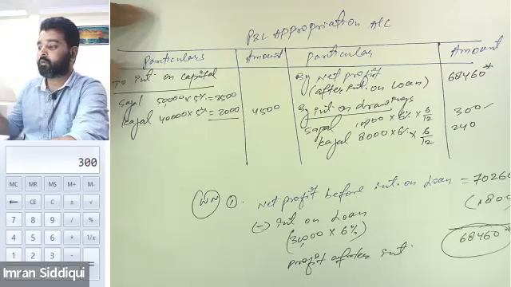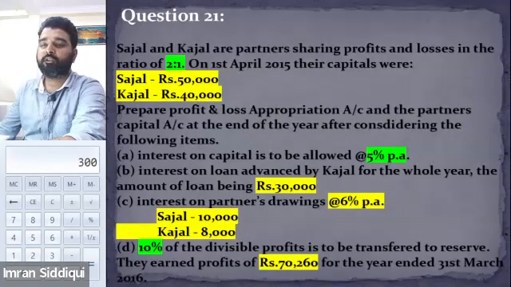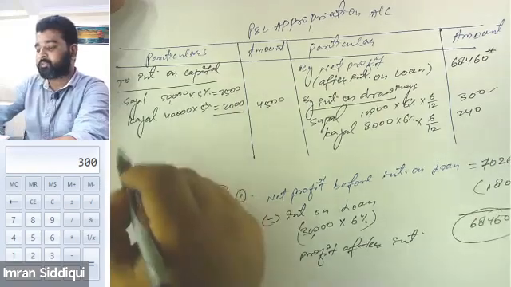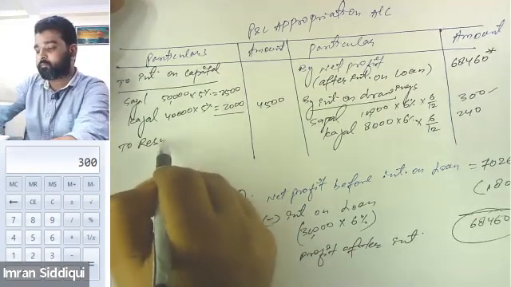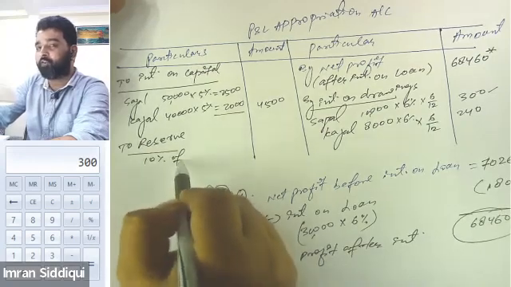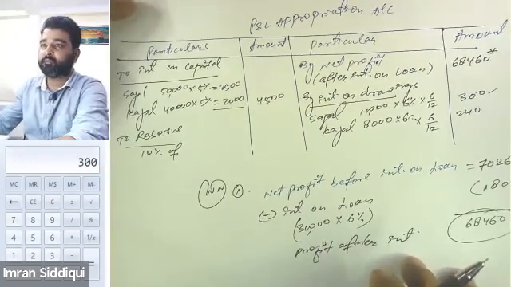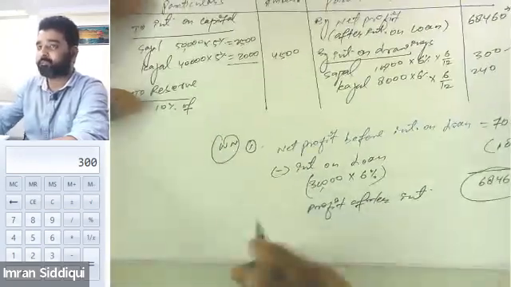Yes. Okay. Now let's talk about the other point, if there is any. In point D, the question says that out of the divisible profit, 10% needs to be transferred to the reserves. So we will write down on the debit side, to reserves. How much needs to be transferred? 10% of the divisible profit. But the question is, how much is the divisible profit?